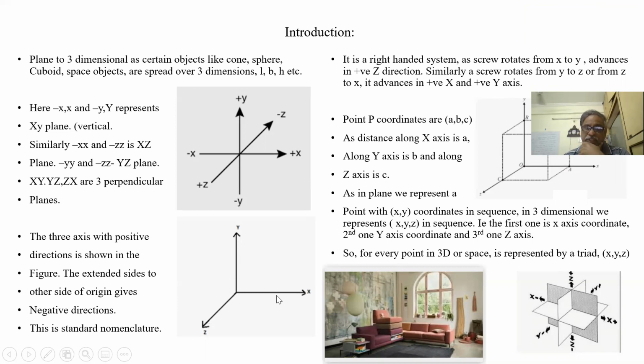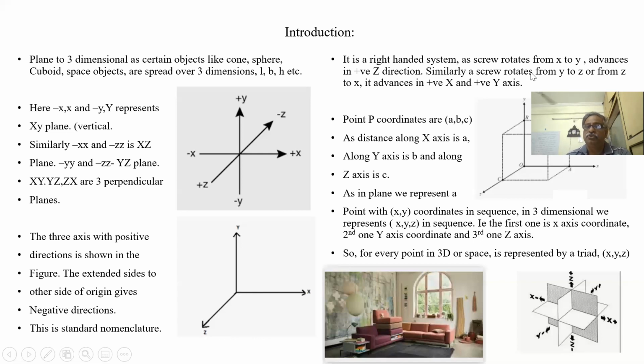If I rotate from Y to X, this is winding the screw, so it is going into the wall. So this is a right-hand system. If I am unwinding, that means what? If X to Y is anti-clockwise, my Z is positive. If Y to Z is anti-clockwise, X is positive, like that.